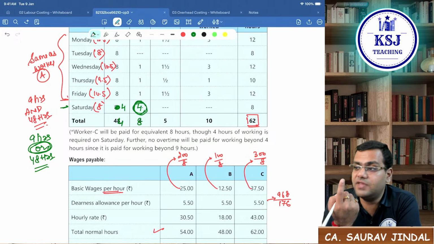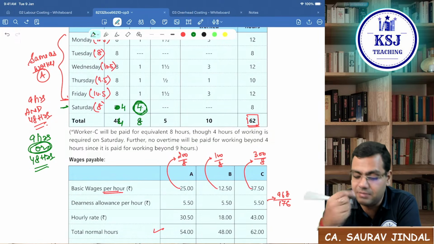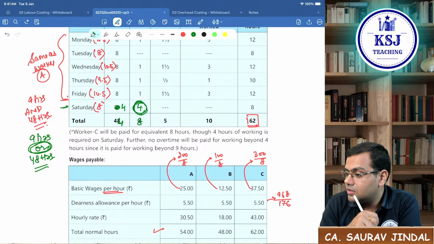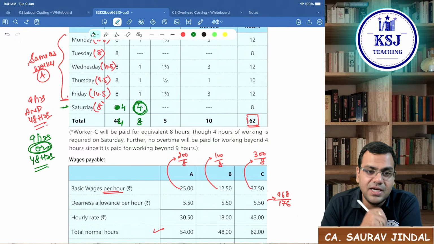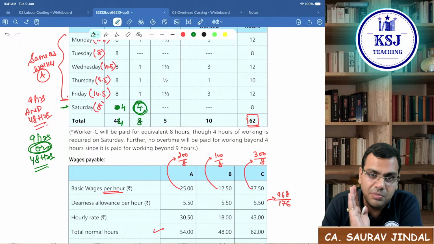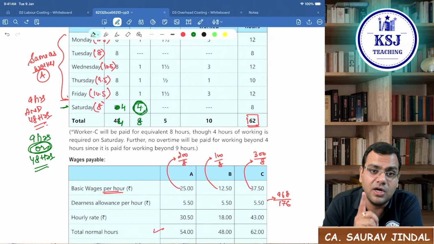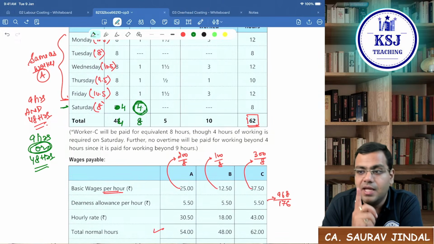If any one of the conditions gets satisfied, you have to pay overtime. Now here the 48 hours condition is getting satisfied. So they will say, if the 48 hours condition is satisfied, then why are you not paying overtime? Here the overtime should be paid.